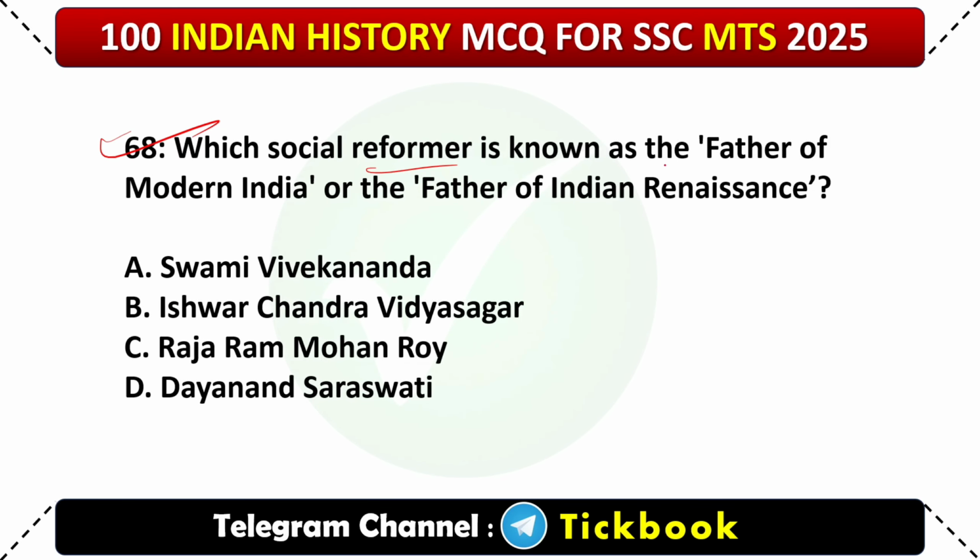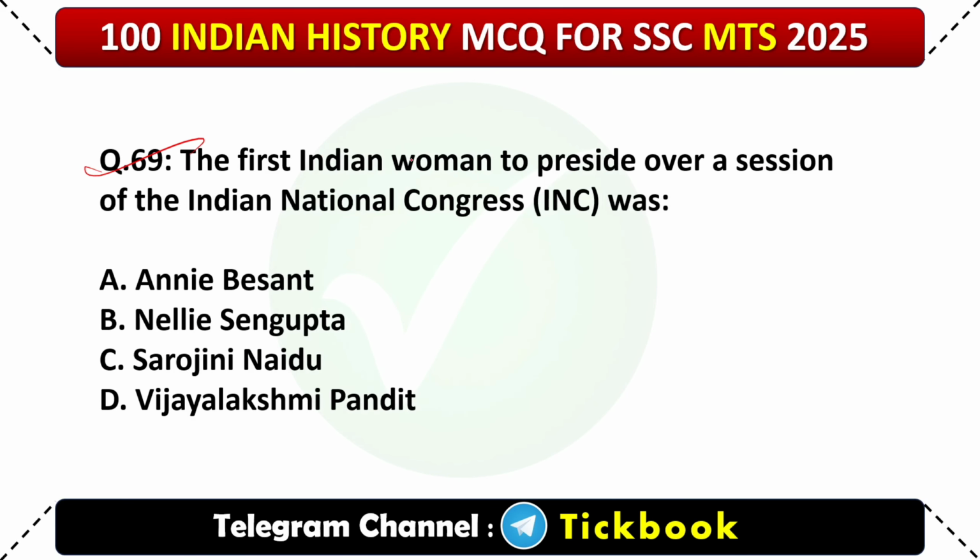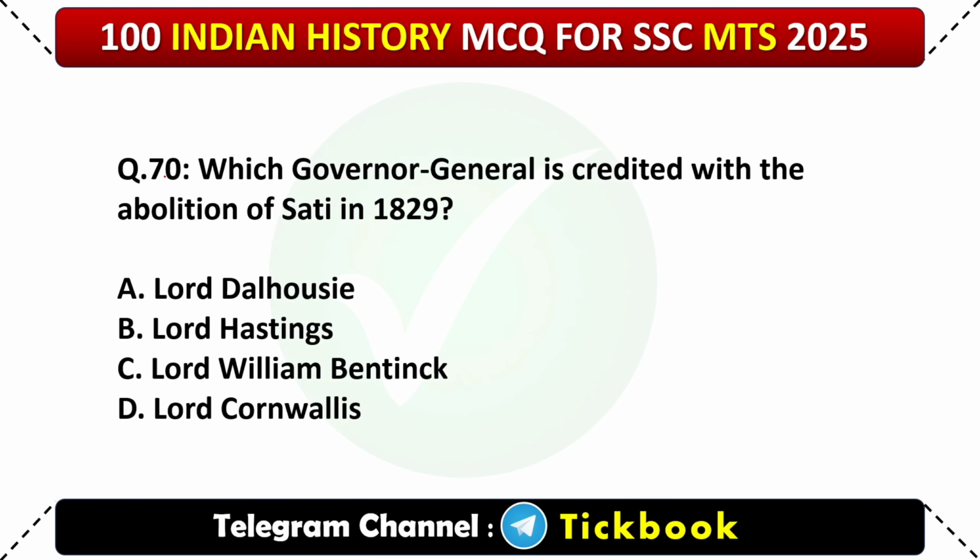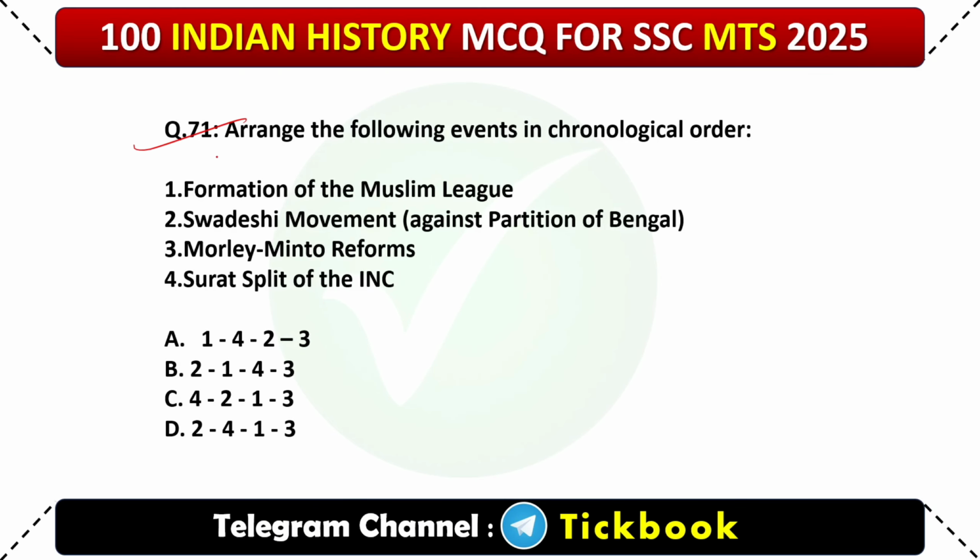68. Which social reformer is known as the father of modern India or the father of the modern Indian Renaissance? Option number C, Raja Ram Mohan Roy. 69. The first Indian woman to preside over a session of the Indian National Congress was option number C, Sarojini Naidu. 70. Which Governor-General is credited with the abolition of sati in 1829? Option number C, Lord William Bentinck. Arrange the following events in chronological order.